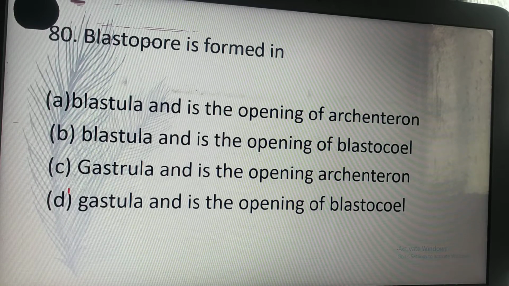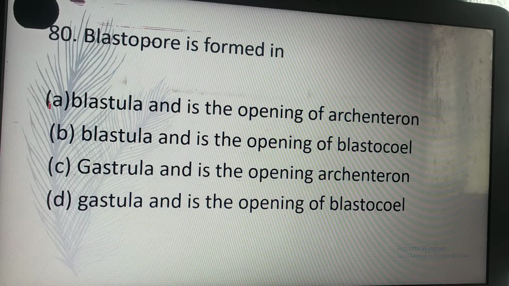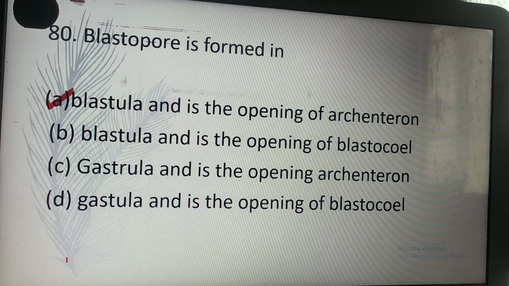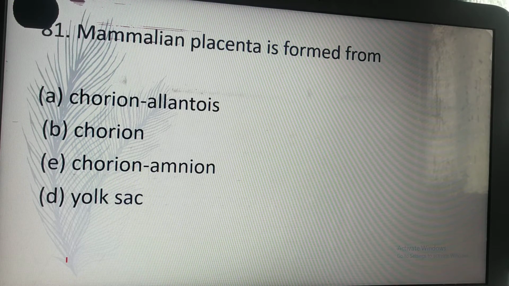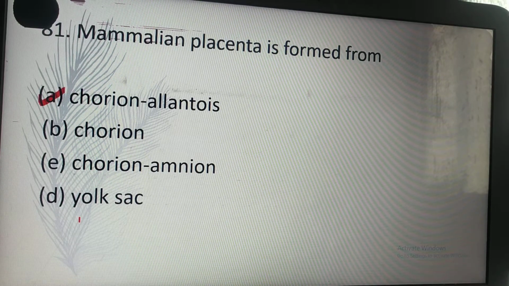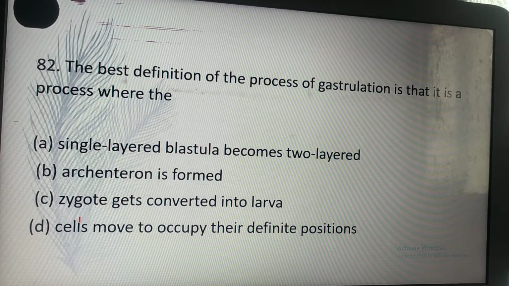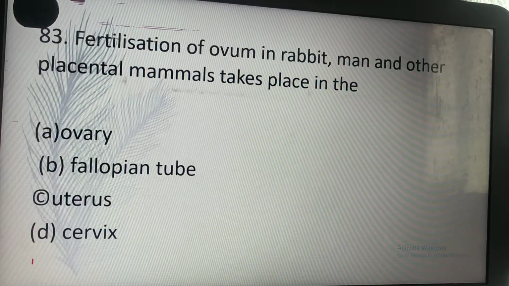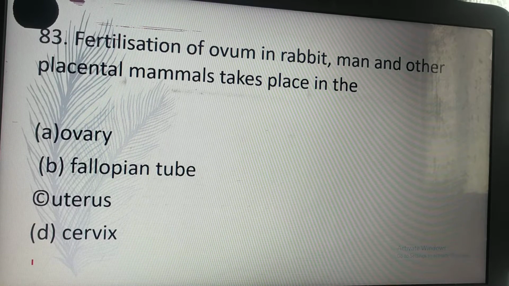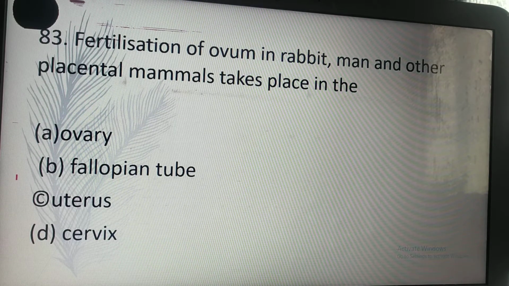Blastopore is formed in A. Blastula, and is the opening of archenteron. Mammalian placenta is formed from A. Chorion and allantois. The best definition of the process of gastrulation is that it is a process where the cells move to occupy their definite position. D is the correct answer. Fertilization of ovum in rabbit, man and other placental mammals takes place in the B. Fallopian tube.